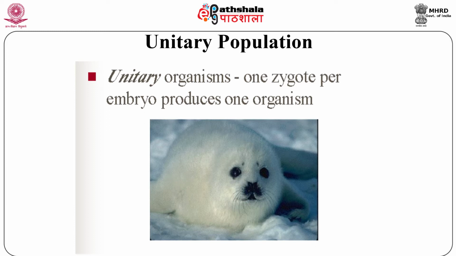Most animal populations are unitary populations. For example, in a population of sheep, it is very easy to identify and distinguish a sheep on the basis of its fixed morphological features like four legs, one head, two ears, its fur, etc. And irrespective of age, these features are constant and determinate.